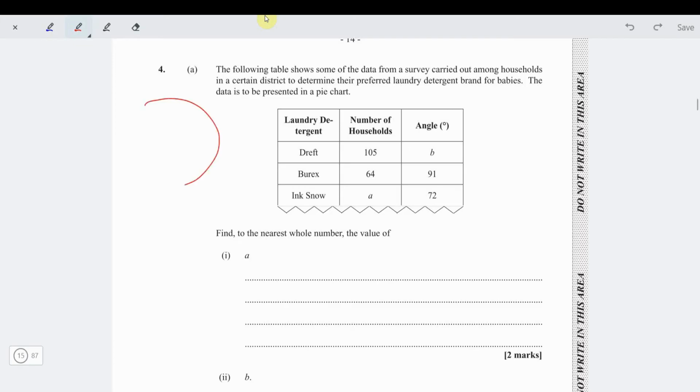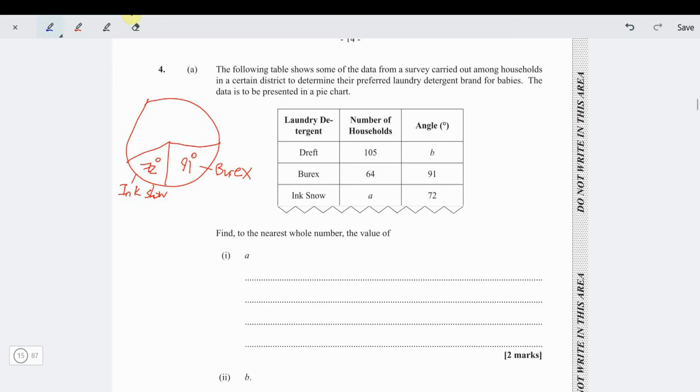So if we have a pie chart, we don't know how the pie chart is distributed. We don't know what else could be in the pie chart, but we know that Burex take up 91 degrees. And we know that Ink Show take up 72 degrees. And we don't know how much Dreft take up. And we don't know if there's anything else in the pie chart. So they didn't put any other. So we just need to work out what we do know.